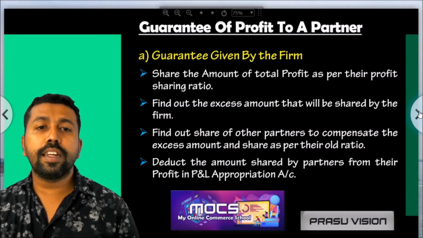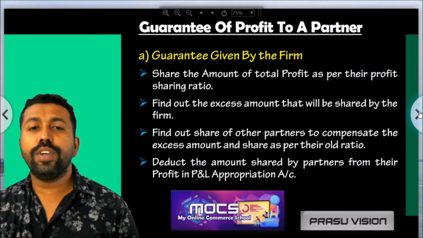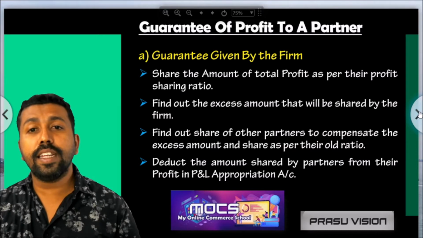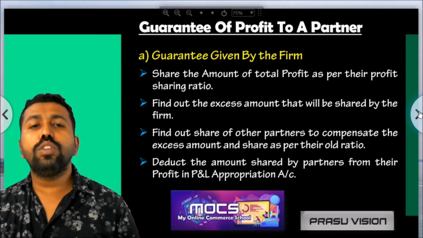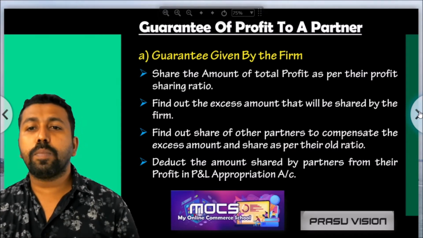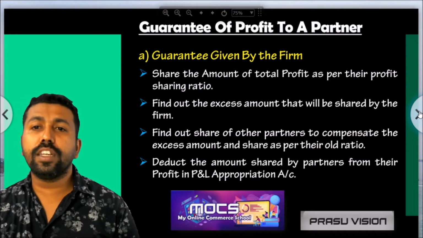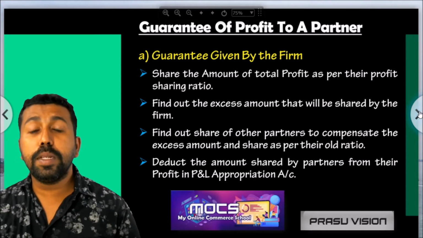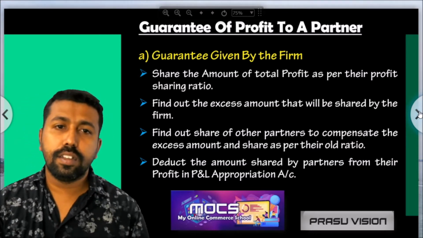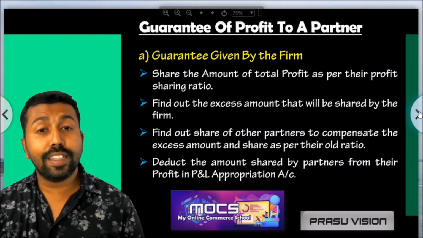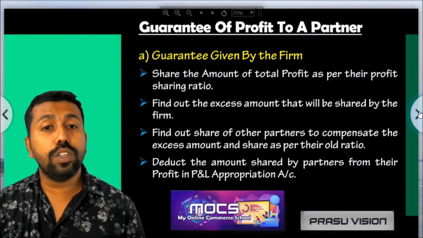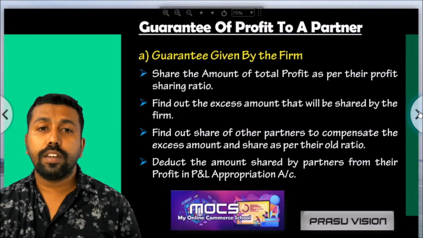It is very clearly written here. First, what we have to do: in the question there will be a certain amount of current year's profit. We have to share the total profit as per their profit sharing ratio. For example, A and B are partners, they are admitting C, and their new ratio is 2:2:1.